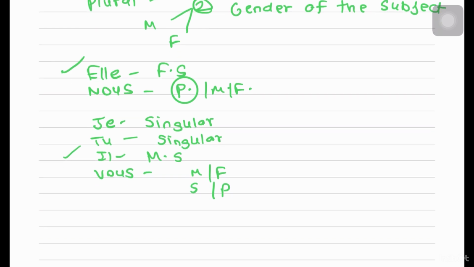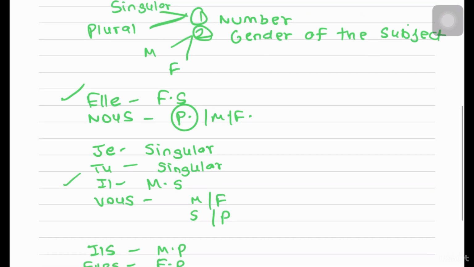Then coming on to ils, that is il pluriel. This is masculine plural. Elles, for example, if maybe three girls are there, it will be they feminine. This will be feminine plural, that is confirmed. Now, this is what I mean when I say the gender and number of the subject.